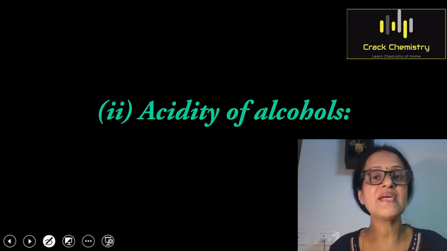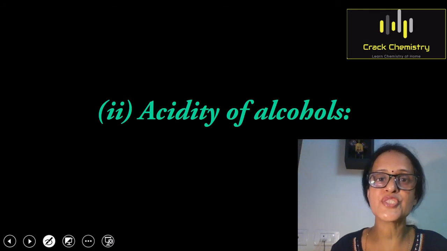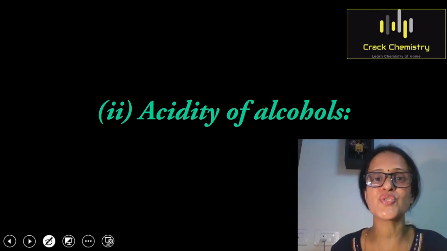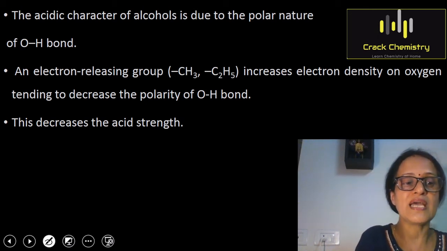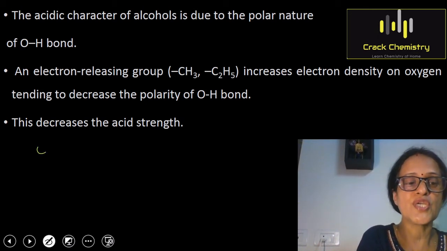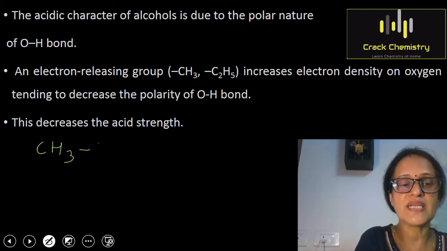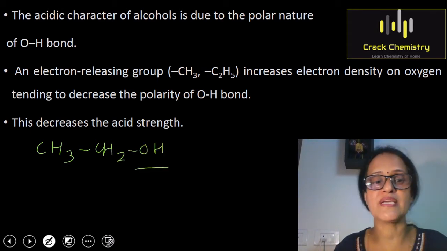Now we will compare the acidity of alcohols. Alcohols are acidic in nature because of the presence of the OH group, which is polar in nature. Now we will compare the acidic strength of primary, secondary and tertiary alcohols. So you know that a primary alcohol is one in which the OH group is attached to a carbon which is primary in nature, like CH3CH2OH. This alcohol is a 1 degree alcohol, primary alcohol.